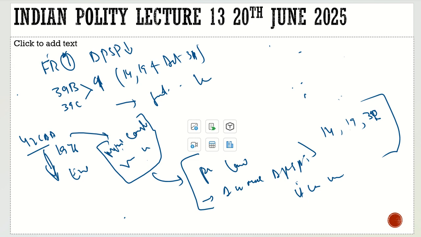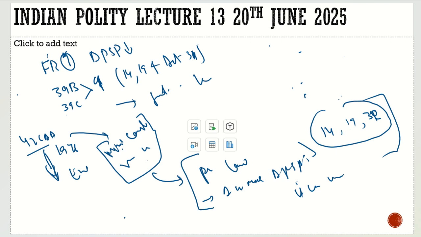It was highly controversial, because in a nutshell, it was saying that to enforce any DPSP, you can enforce it easily. And once you enforce that, it won't be said that it is violative of Article 14, Article 19, and Article 31. Earlier, it used to be only 39B and 39C. Now, whatever DPSP it is, if you want to enact a law for that, it would supersede these articles. That was it in a nutshell.